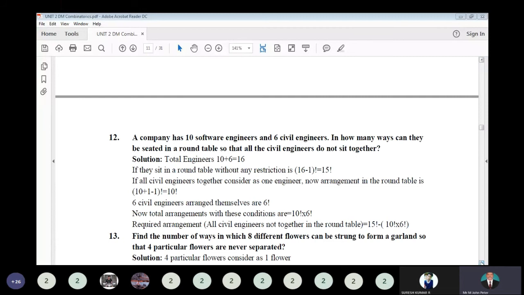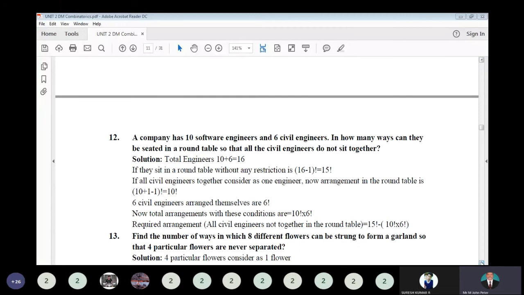So cyclic permutation. And here the question is how many ways can they be seated at the round table so that all civil engineers do not sit together. That means in between you should compulsorily allocate software engineers, so that no 2 civil engineers sit together. So if the civil engineers are together, consider them as one group, wherever you place them. That means 10 software engineers plus 1 civil engineer group, so 10 plus 1, consider as 11, minus 1 factorial. That is 10 factorial ways you can arrange.